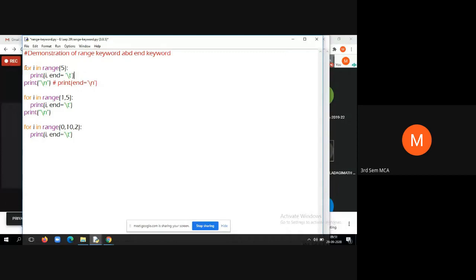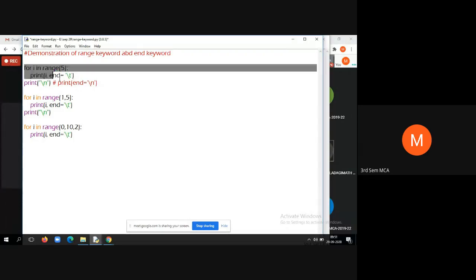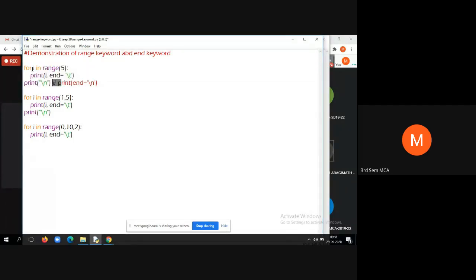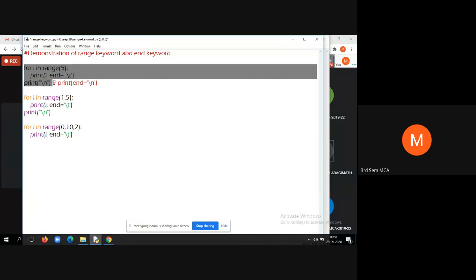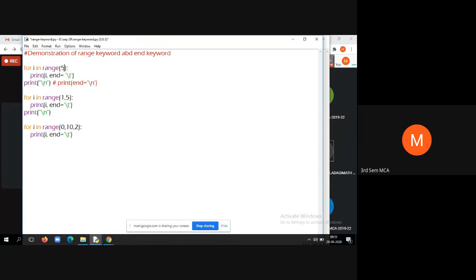Okay, first we'll see this first for loop. So in the first for loop, what we are doing, we are taking I as the iteration variable, I in range of 5. That means we are not giving the initial value. That means it has to start with what? Student, tell me what is the initial value if you do not give I value?